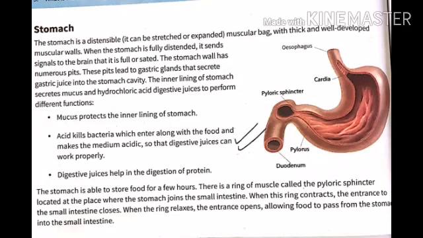Now, how does this food pass into the small intestine? Now, look at this diagram. There is a ring of muscles known as the pyloric sphincter located at the place where the stomach joins the small intestine. Now, when this ring contracts, the entrance to the small intestine closes, and when the ring relaxes, the entrance opens, allowing the food to pass from the stomach into the small intestine.